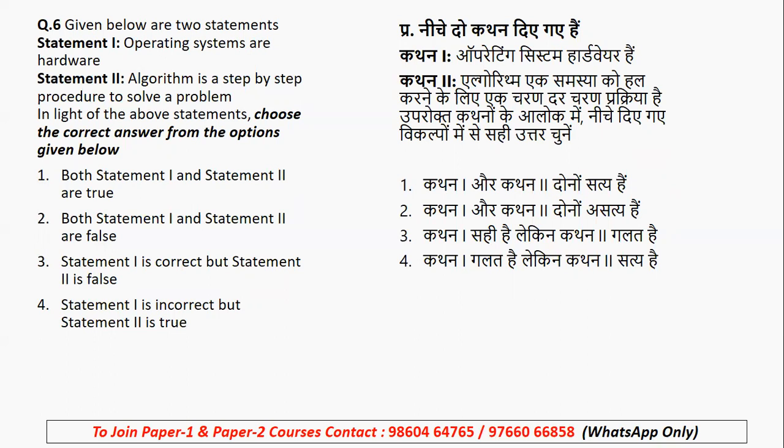We will discuss it. Operating systems are hardware, so is it true or false? Statement 2: an algorithm is a step-by-step procedure to solve a problem.